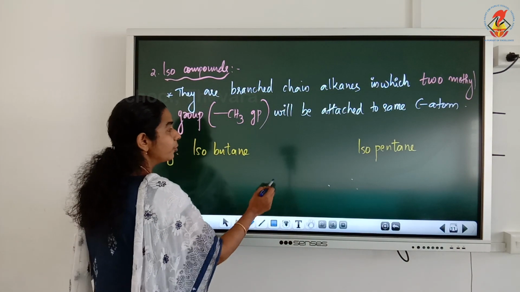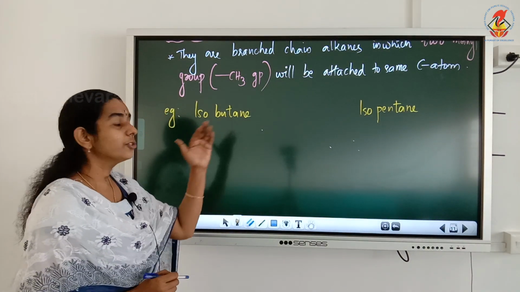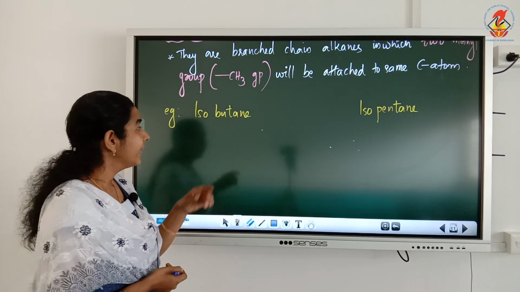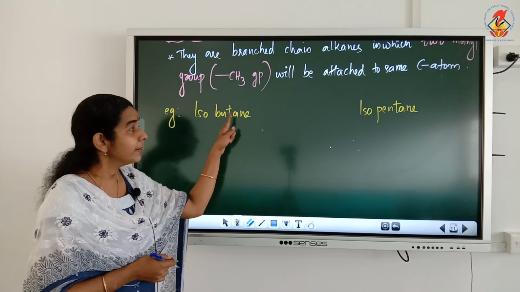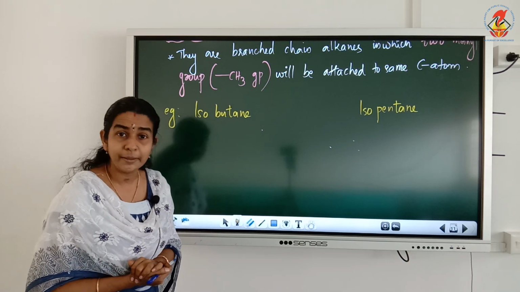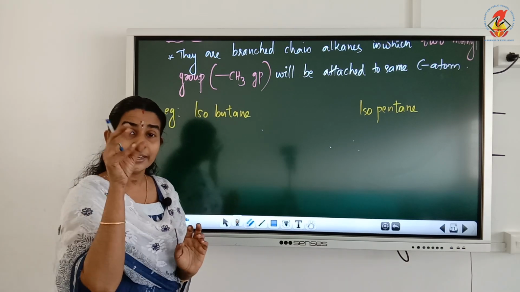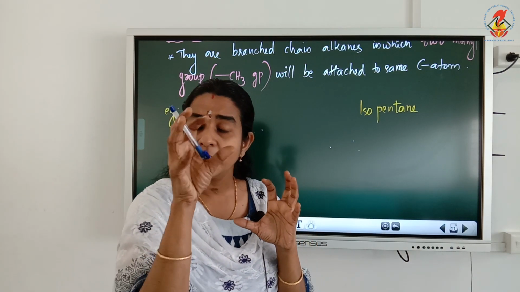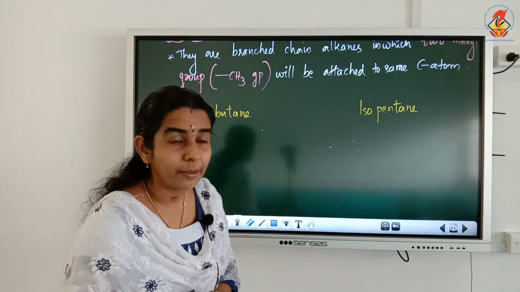We will see how to write it. For example, isobutane. How can we draw the structure of isobutane? But means we know that there are 4 carbon atoms present. Ane means all the carbon atoms should be singly bonded, and since it is isobutane, in that structure two methyl groups should be attached to the same carbon atom.